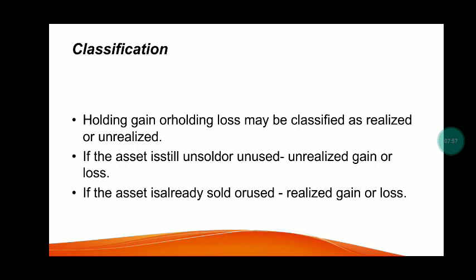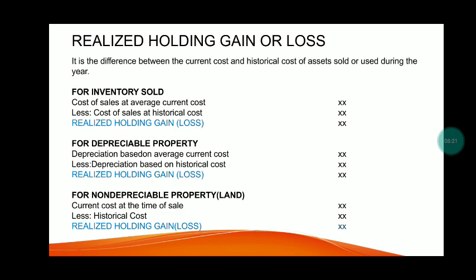So the classification. The holding gain or holding loss may be classified as realized or unrealized. So if the asset is still unsold or unused, it is unrealized gain or loss. And if the asset is already sold or used, we have realized gain or loss. So how do we compute realized holding gain or loss? Realized is the difference between the current cost and historical cost of assets sold or used during the year.